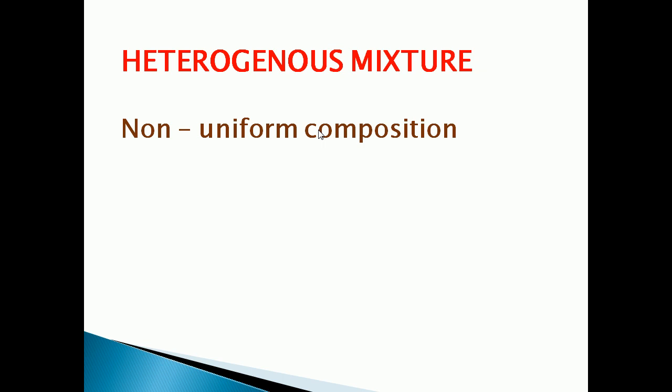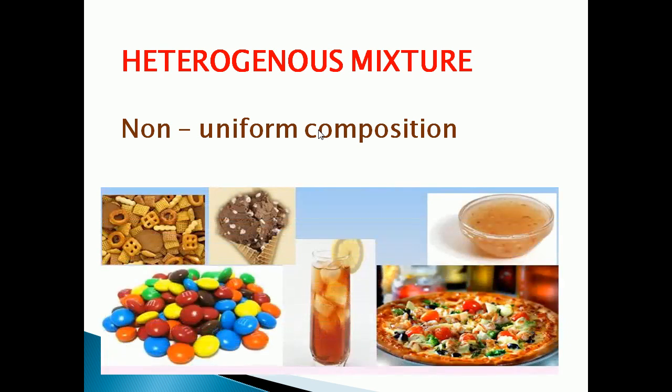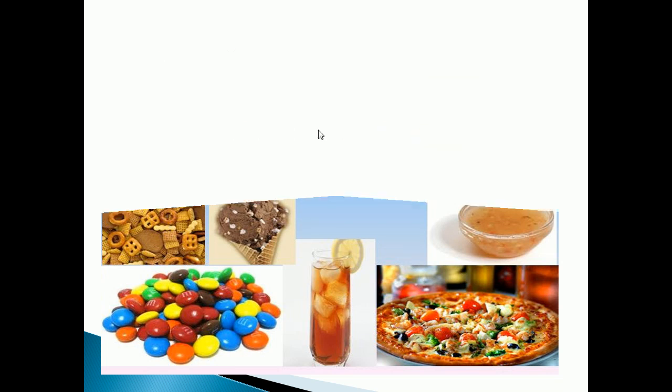Then one more example, oil and water. If you are adding oil into water, we can easily identify that oil is mixed in the water. So that is an example for what? Heterogeneous mixtures. In heterogeneous mixtures, the particles are unevenly distributed. Here in this picture you can see the examples also. Different colors, the ingredients added in the particular food, everything we can easily identify. So such a mixture is called what? Heterogeneous mixture.